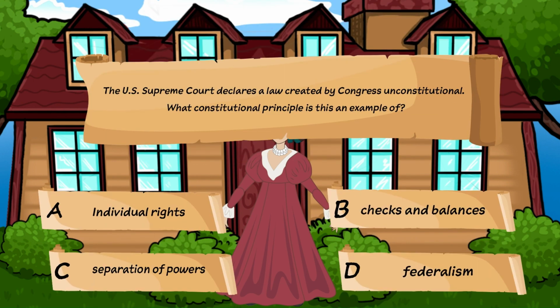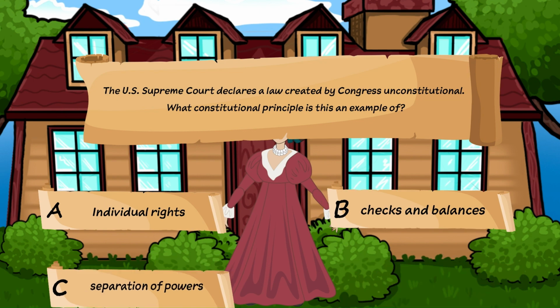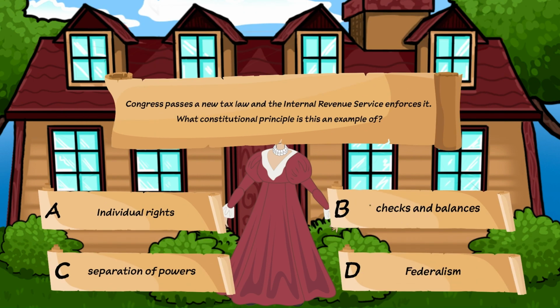Question number 2. The U.S. Supreme Court declares a law created by Congress unconstitutional. What constitutional principle is this an example of? A. Individual rights. B. Checks and balances. C. Separation of powers. Or D. Federalism. If you said B. Checks and balances, you are correct. Great job.